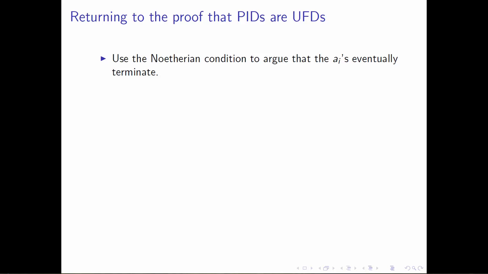Now let's return to this sketch of the existence proof that PIDs are UFDs. So what did we do? We started out with a non-zero non-unit, and we wanted to break it down, and the first thing we wanted to argue was that any non-zero non-unit has an irreducible factor.